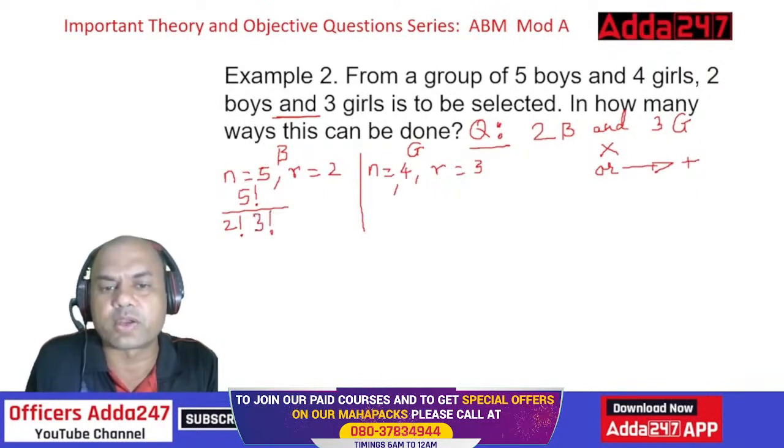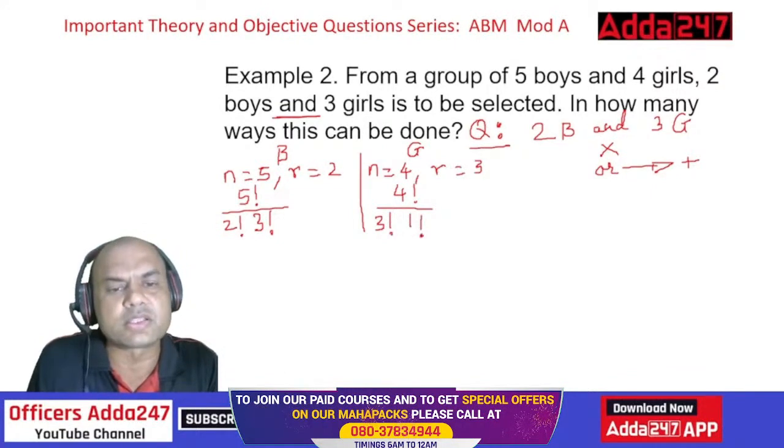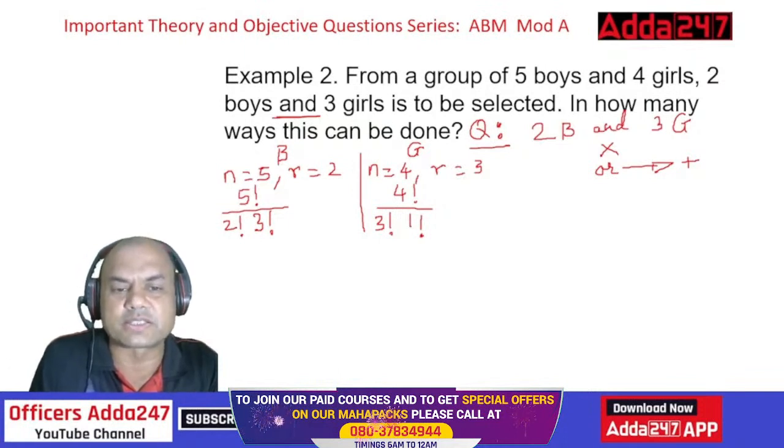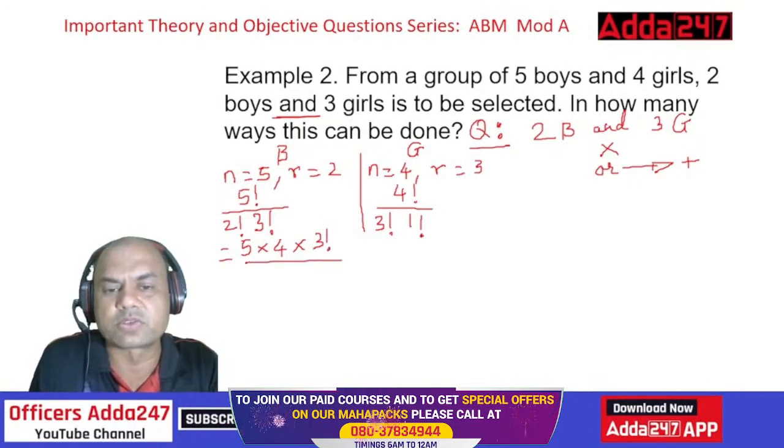Similarly over here, 4 factorial upon 3 factorial into 4 minus 3, that is 1 factorial. So solve this. This 3 factorial and this goes. Just now I told you 5 into 4 into 3 factorial, right? That is the meaning of 5 factorial. The whole upon, just go on dividing this.